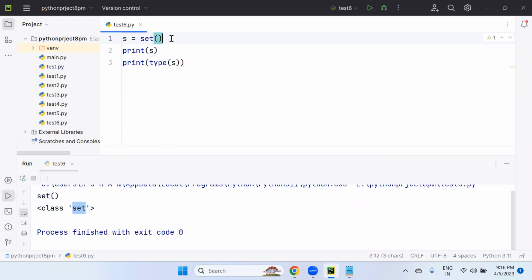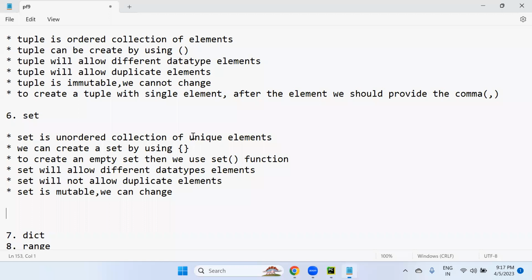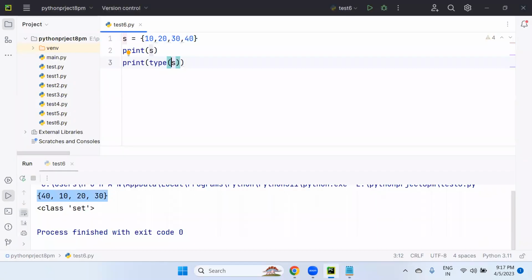Okay, but look at this. I'm trying to create a set with elements like 10, 20, 30, 40. But is set ordered? No, it is unordered. Look at this, the way I created 10 to 40, but the way it is displayed is 40, 10, 20, 30, like this. It's a completely unordered collection of unique elements. Unique elements means no duplicate elements are possible in a set. Even when we try to give duplicate elements, it won't give any error. It simply ignores them.